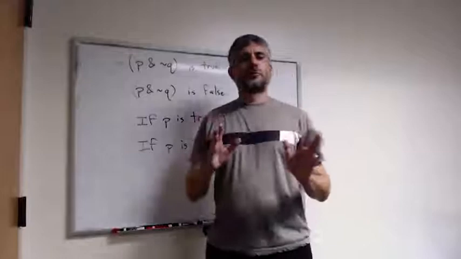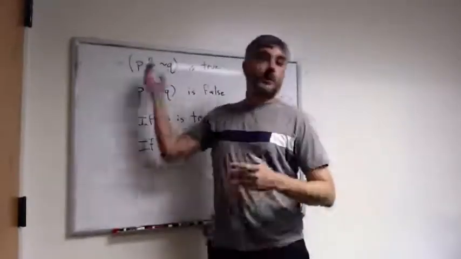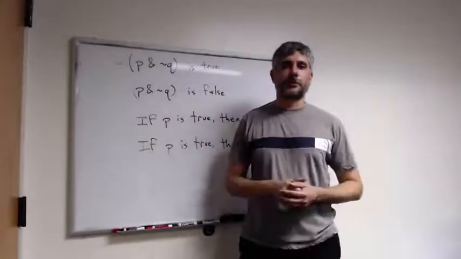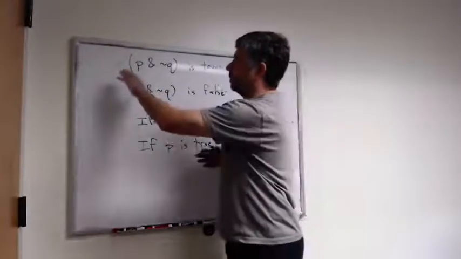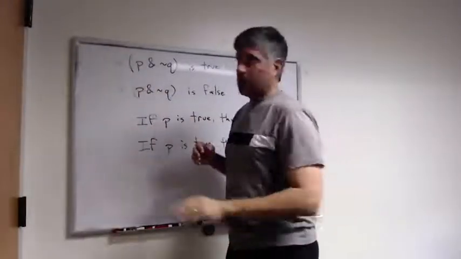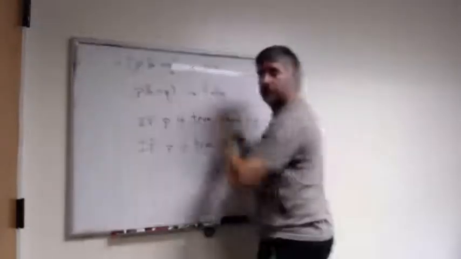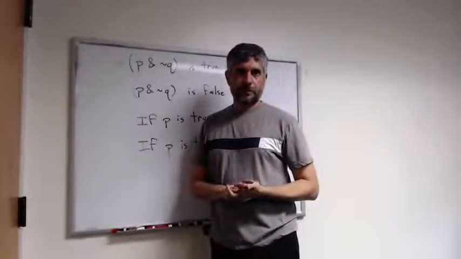So suppose you have two propositions, P and Q. P could be the proposition, Travis is at New Havana, and Q could be the proposition, the private eye is at New Havana. Well, let's suppose that the negation of P and not Q is true. Suppose that for a moment.